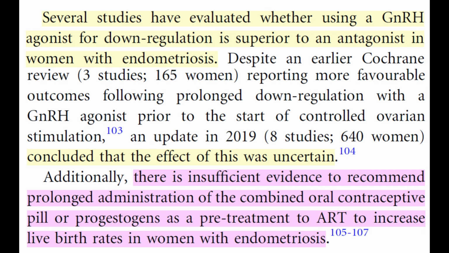Several studies have evaluated whether using a GnRH agonist for downregulation is superior to an antagonist in women with endometriosis. Despite an earlier Cochrane review reporting more favorable outcomes following prolonged downregulation with a GnRH agonist prior to the start of controlled ovarian stimulation, an update in 2019 concluded that the effect of this was uncertain. Additionally, there is insufficient evidence to recommend prolonged administration of the combined oral contraceptive pill or progestogens as a pretreatment to ART to increase live birth rates in women with endometriosis.